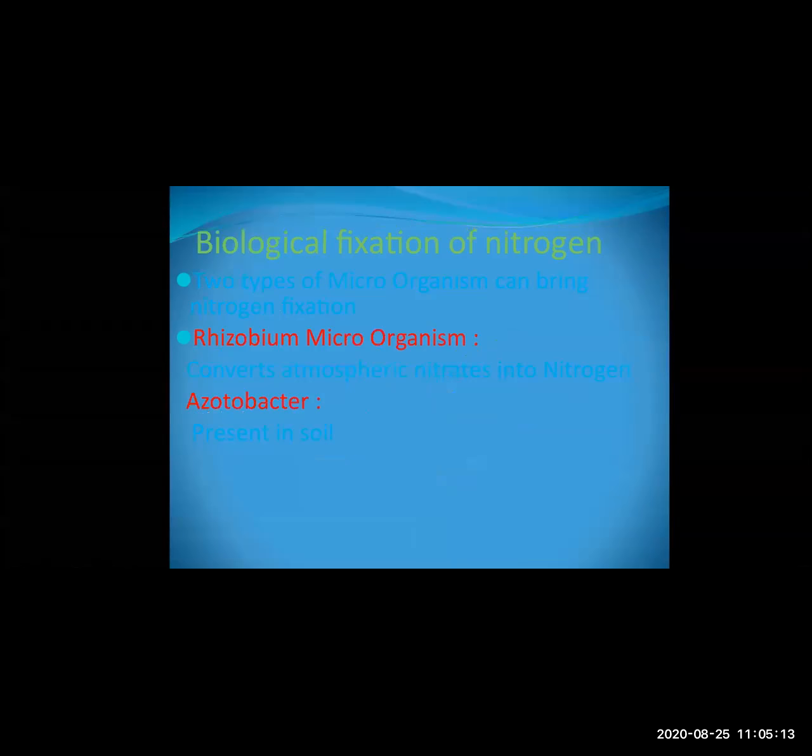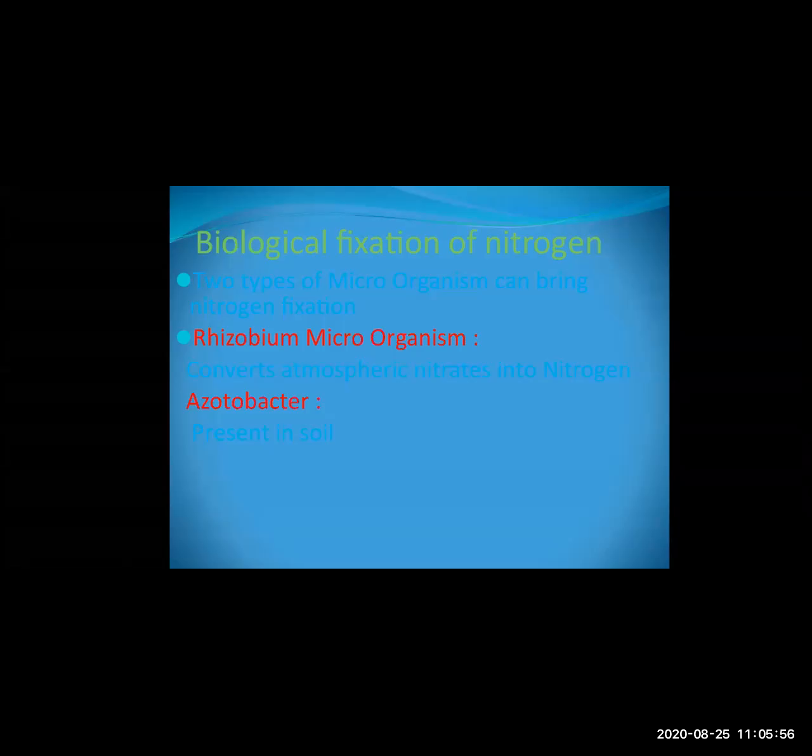Okay, then the next topic is biological fixation of the nitrogen. Now here you can see that there are two types of nitrogen fixation. You have studied in the first chapter about biological nitrogen fixation. Okay, here two microorganisms are present, that is rhizobium and acetobacter. Okay, now rhizobium microorganism, what it does, it converts the atmospheric nitrates into nitrogen. Means whatever nitrate is present in the atmosphere, that is converted into nitrogen.